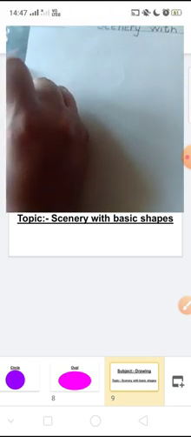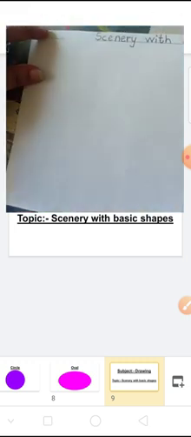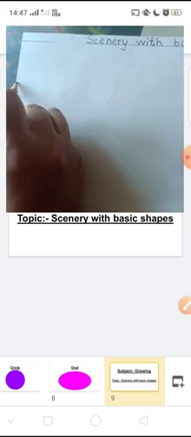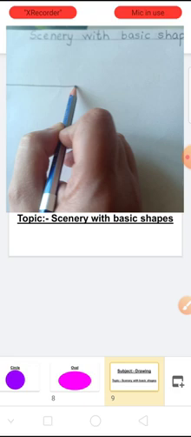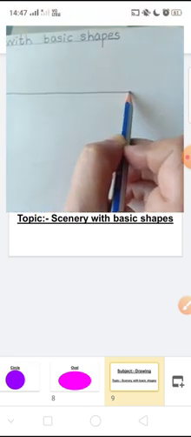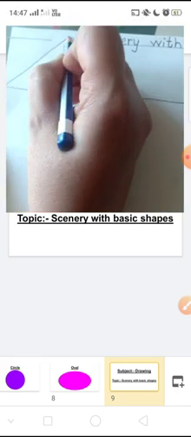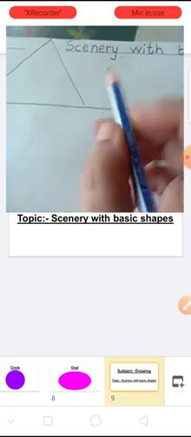Now let's draw the drawing. For that, first leave some space like this much space, and draw a big sleeping line. Then slowly draw triangles to show mountains.